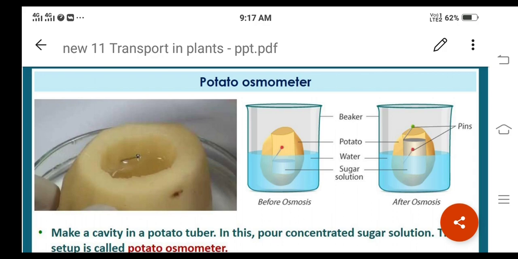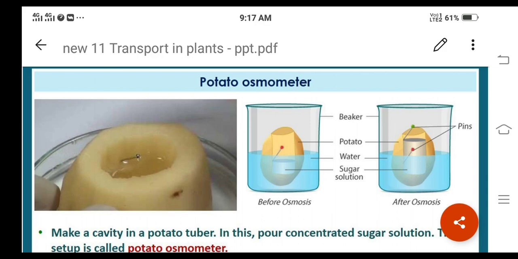And here we are going to make a boat or cavity, and inside that we are going to add the sugar solution, say for example 10% sugar solution, right? After adding sugar solution we are going to mark that level with the pin. It is shown here, pin. Then you are going to keep this osmometer in a petri dish or beaker containing water, right? And in the given diagram you can refer to before osmosis and after osmosis, right? Here in a beaker they have kept the potato osmometer.